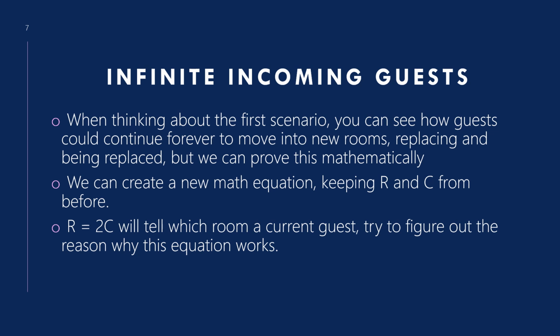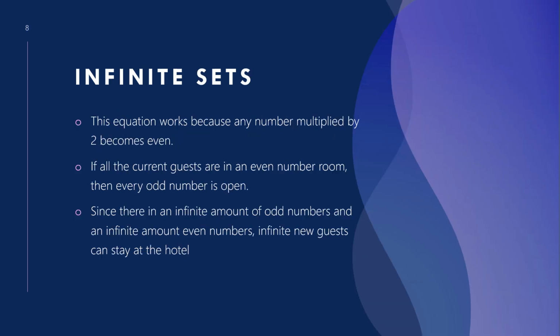But we can actually prove this mathematically by keeping the R and C from before and making a new equation called R equals 2C, which is where the current guest will move based on where their room is. So they just go into the room double their current room number. This equation works because whenever any number is multiplied by 2, it becomes even, and that leaves every single odd number open. Since there's an infinite number of odd numbers and an infinite number of even numbers, all of the infinite people currently inside the hotel are in infinite even rooms, and every infinite person that's coming in to get a room can move into those odd rooms.